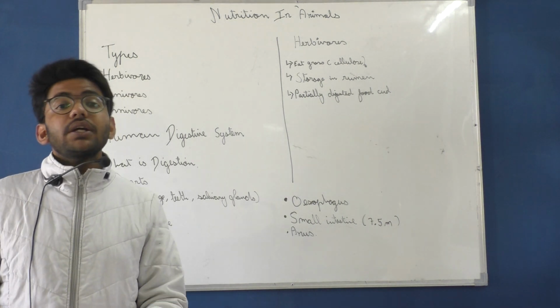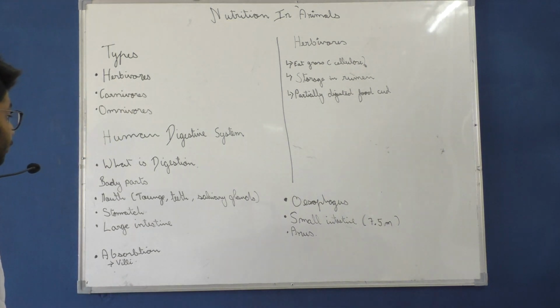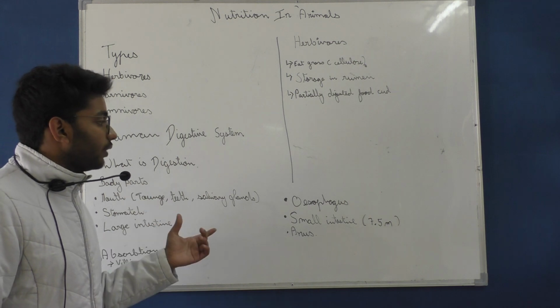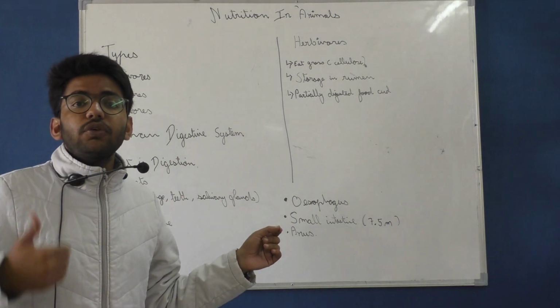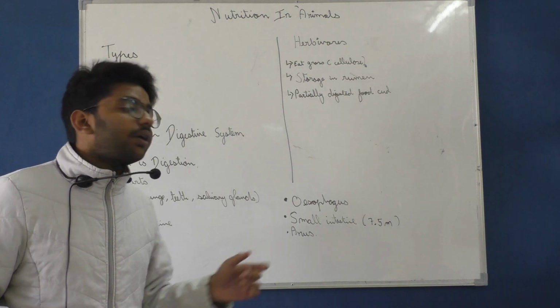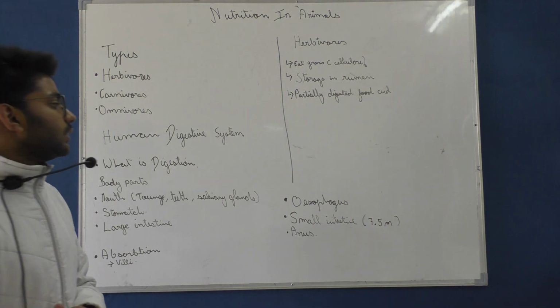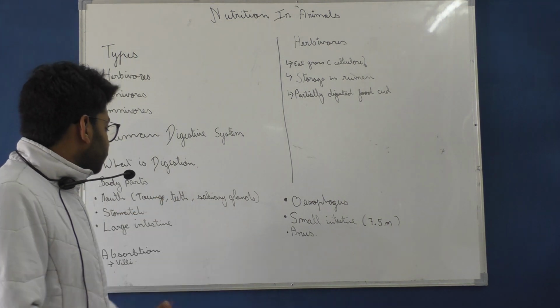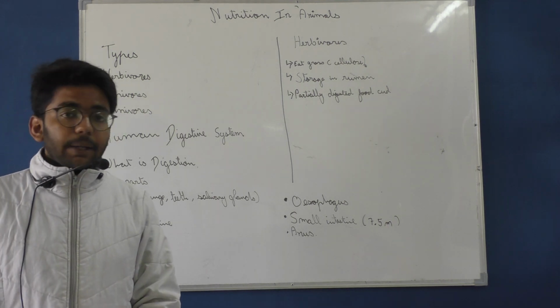Now the parts which are involved in digestion of your bite of pizza are, first of all, the mouth, which involves tongue, teeth and salivary glands. Then esophagus, which is the food pipe in scientific terms. After that, stomach. In stomach we are going to store the pizza. After that, small intestine, then large intestine, then anus. Now we are going to talk about them in depth.